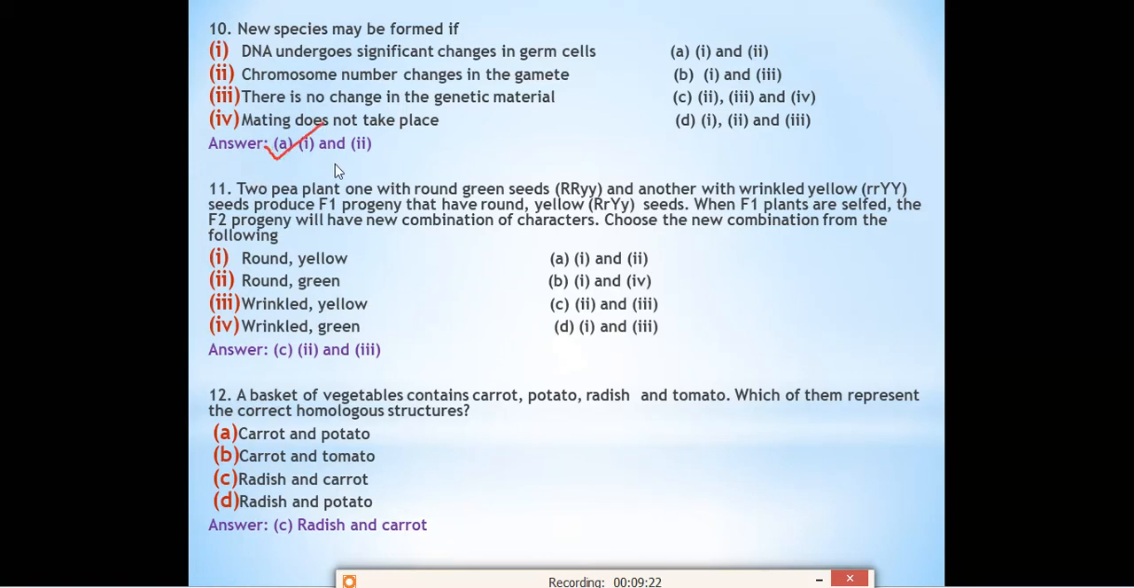1 and 2 is correct. Let's see what option number 1 and 2 are. The first option is DNA undergoes significant changes in germ cells. Only if DNA undergoes some changes in the germ cell will new species be formed. The second one is chromosome number changes in the gamete. Then only will new species be formed. If there is no change in the genetic material, if genetic material is not transferred, or mating does not take place, then species cannot form. So these two are the incorrect options. The correct option is 1 and 2.